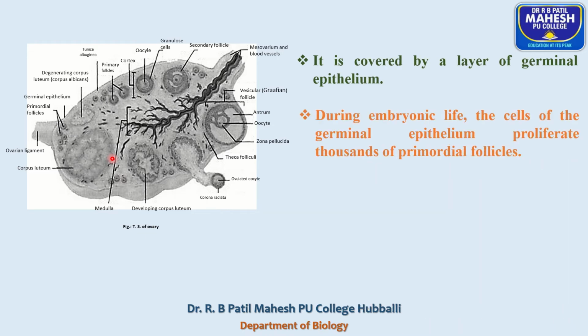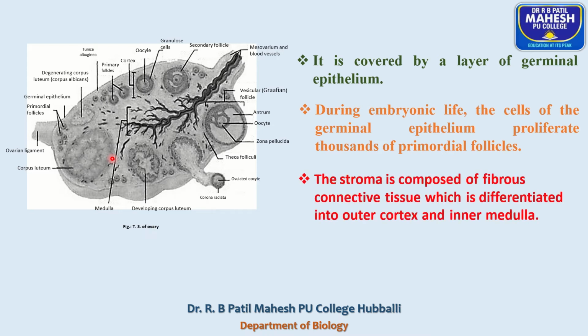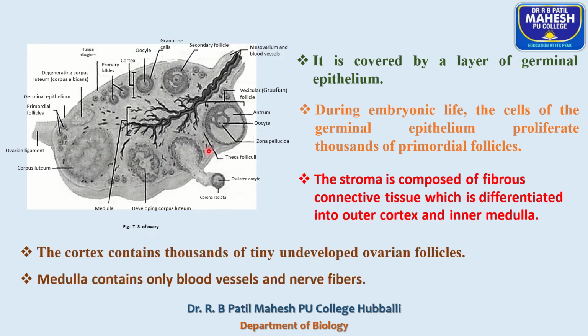The stroma of the ovary is composed of connective tissue, and it is differentiated into an outer cortex region and an inner medulla region.